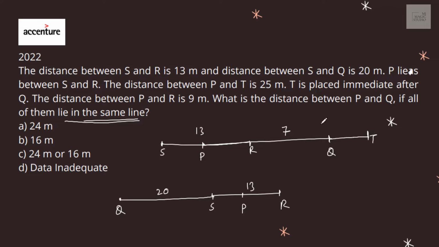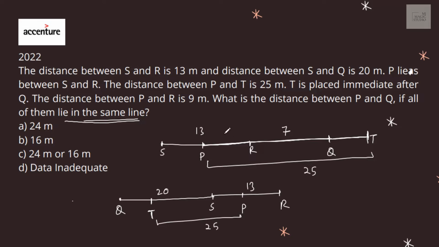T is placed immediately after Q. So this is 7 and this is 20. This whole length is 25. P and T is 25. This is 13. This is 25.